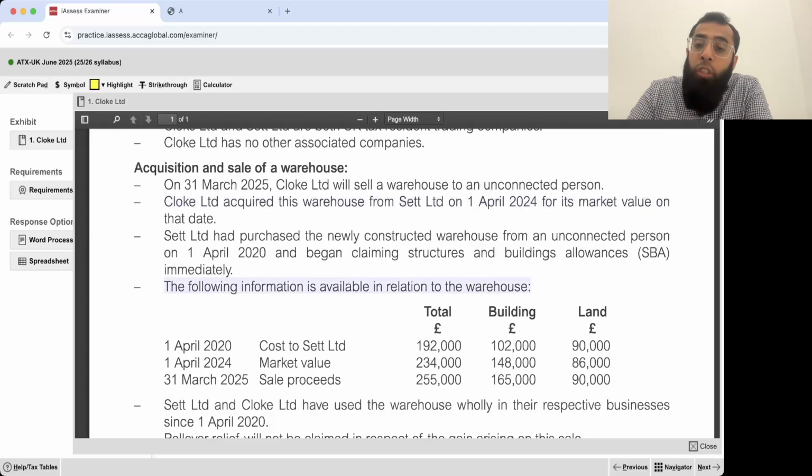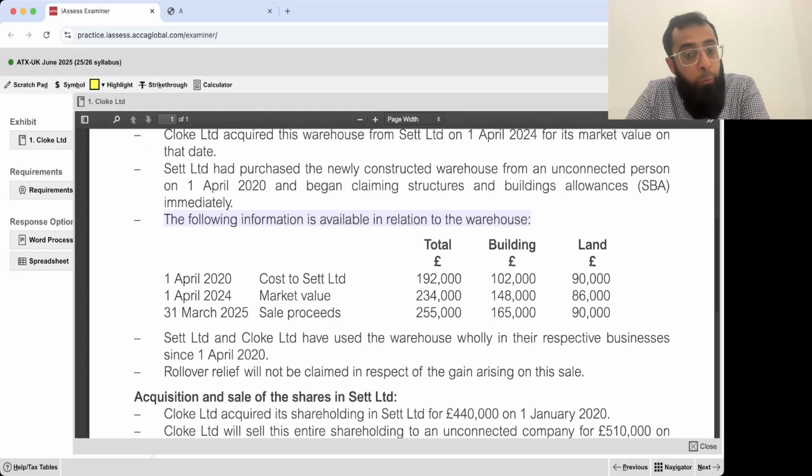The following information is available in relation to the warehouse. On 1st April 2020, this warehouse was purchased for 192,000. Building element was 102,000 and land element was 90,000. So why break up building and land? Use your mind. Structures and buildings allowance is only on the building element, not on the land element.